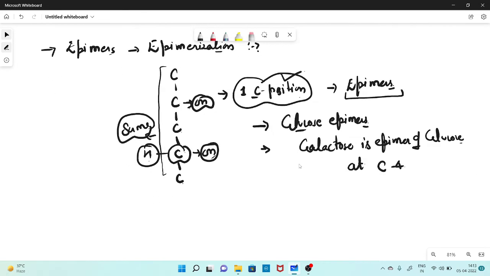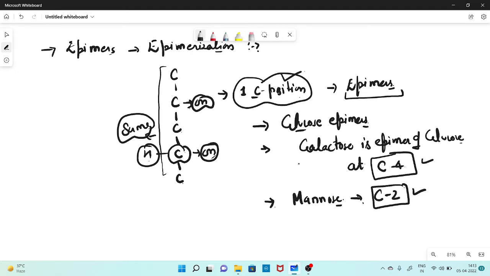Next example is mannose. Mannose also is an epimer of glucose, but it differs in the C2 position. So sometimes a question can be asked according to the carbon position at which they behave like epimers, right? Or it can be asked simply which one of them are the epimers of glucose. So keep that in mind. Galactose is a glucose epimer, mannose is a glucose epimer, but mannose is not a galactose epimer.